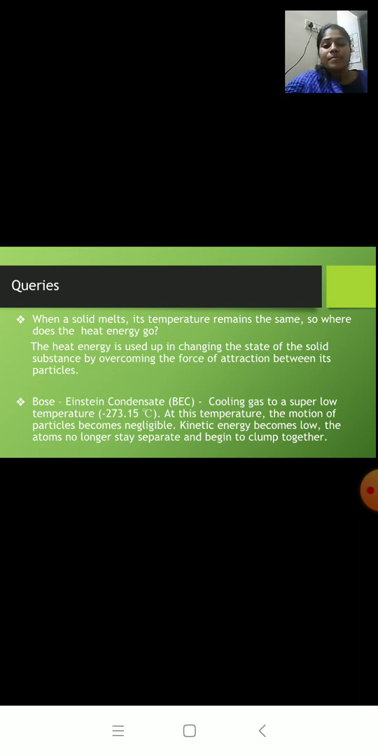So at this temperature, what happens? Usually we know particles are constantly moving, but as you lower the temperature, the motion of the particles becomes negligible. Kinetic energy becomes very low. The particles are not moving, so the atoms will all come close to each other. They will clump together and form a super atom. Super atom means a cluster of atoms, and that is Bose-Einstein condensate. I hope you have understood.